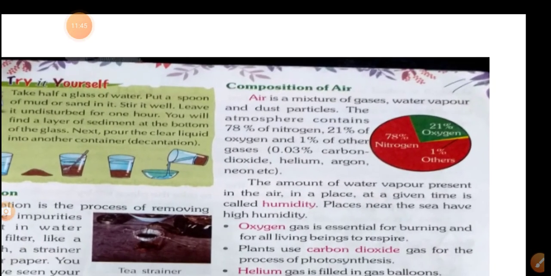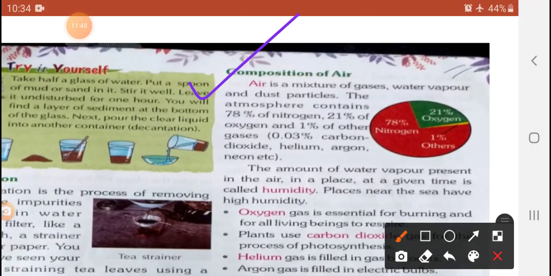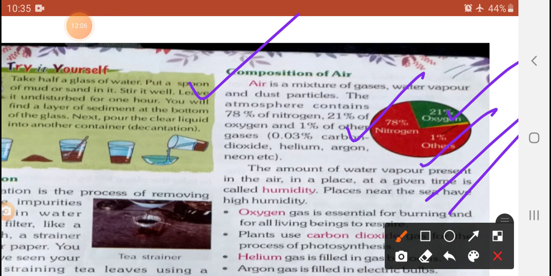Today's last topic is here, my dear student: the composition of air. Air is a mixture of gases, so many gases will be there. The percentages are already given in the pie chart here. 21% oxygen, 78% nitrogen, and the remaining percent other gases. You will see water vapor and dust particles also.